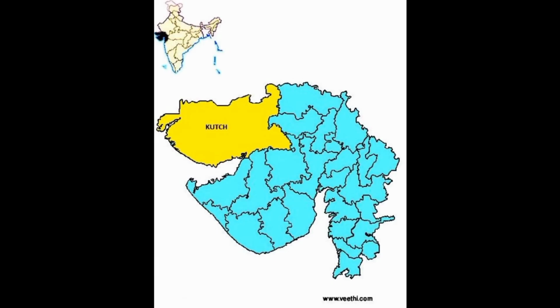Next we see the desert area of the Gujarat state. Where is the desert area in our Gujarat state? Do you know? The desert area comes from the Kutch area. This area is not sandy but full of salt.